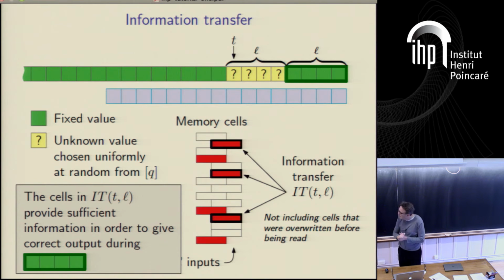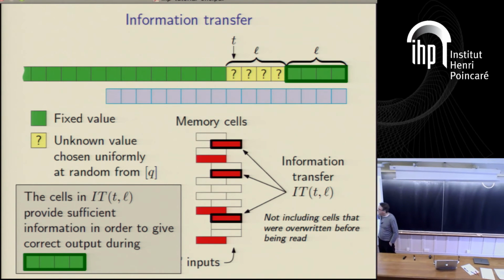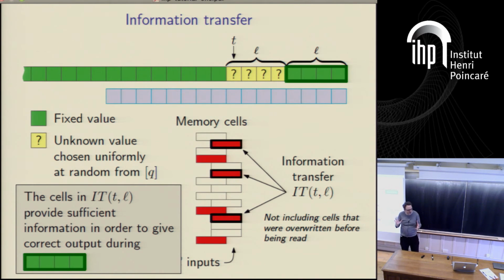Right. And the first thing we have to persuade ourselves of is that the only thing we need to know about this region in order to output the correct outputs here is the information, the data in the information transfer. Everything we need to know about this region in order to give these answers correctly is in these cells that were written in this period, read in this period, and not overwritten in between. That's all we need to know about it.